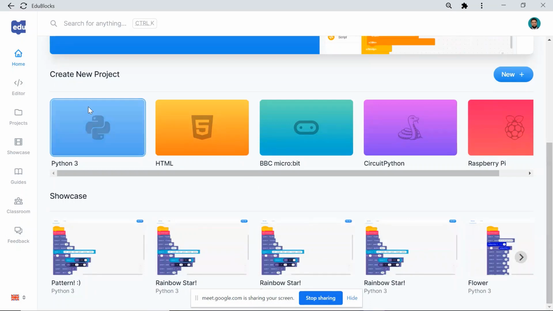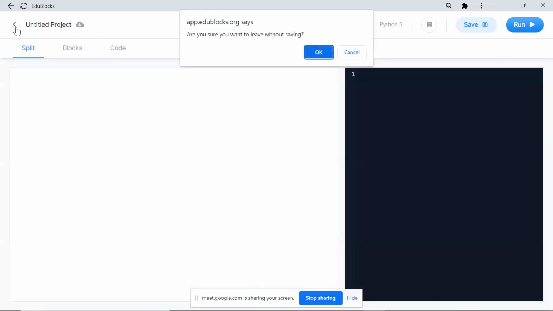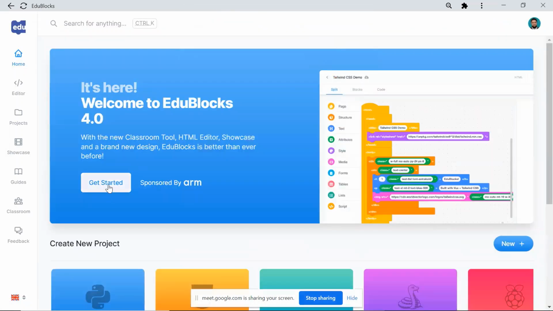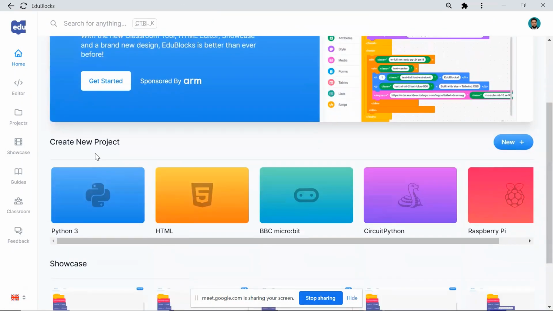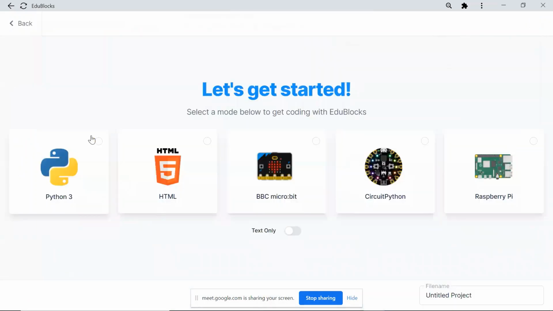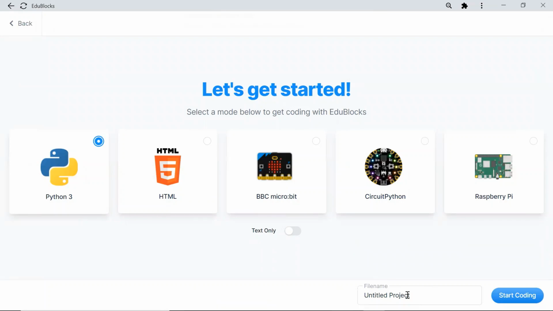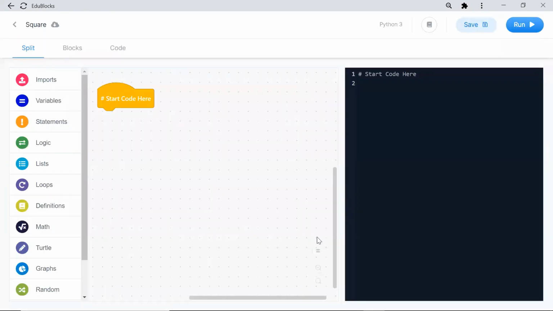I'll create the Python 3. I will select Python, create new project, and I will select Python. Don't do anything now, just notice, just watch how I am doing. Okay. So now we can create a square. I'll give the file name. I'll click start coding. Once you come to this window, it will show you start coding here.